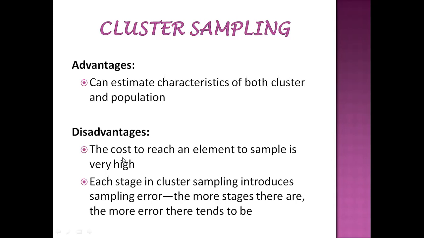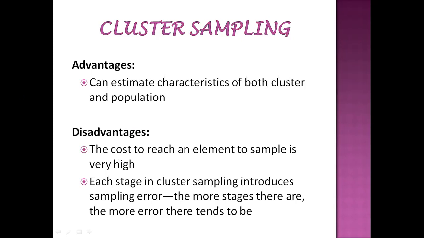And the disadvantage: the cost to reach an element to sample is very high. For example, when we divide into clusters, in order to go there we have less time. For example, we need to study the problems of coal belt areas. If we go to Khammam, we will collect the data and come back. But if you want to go to Warangal as well as Karimnagar, it will take more time.